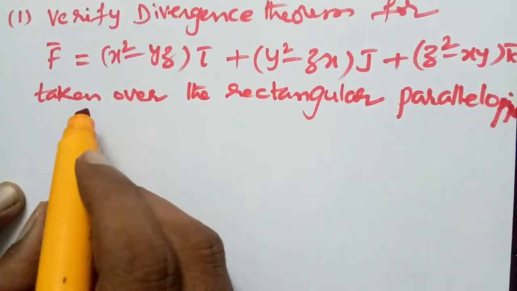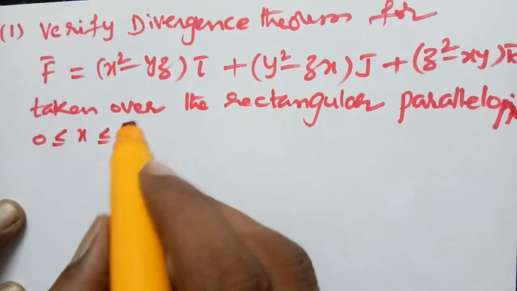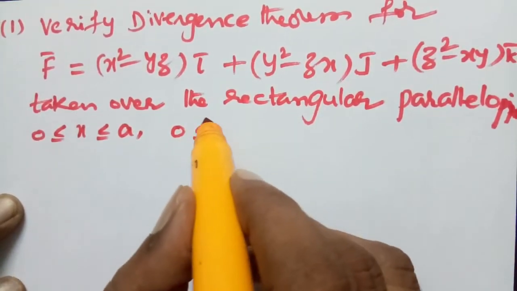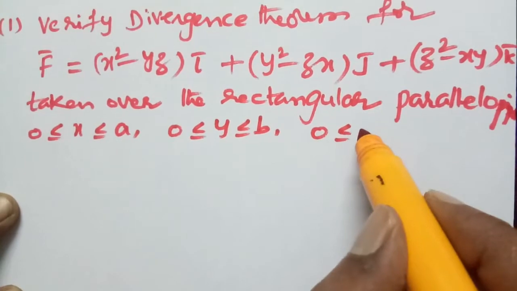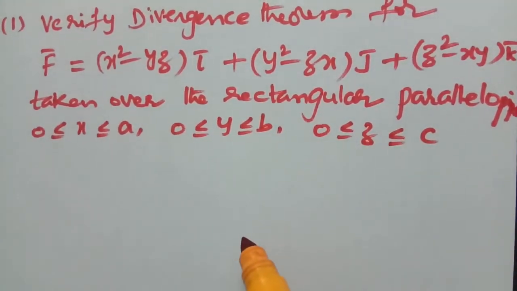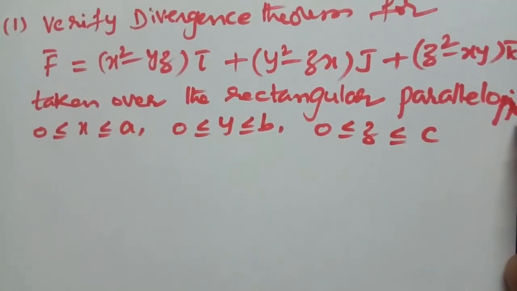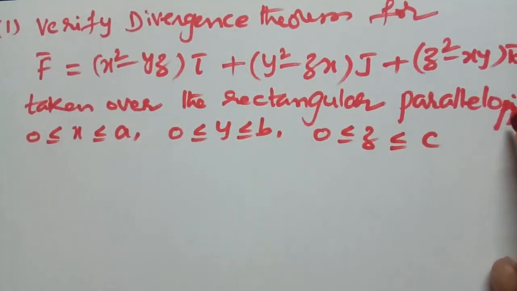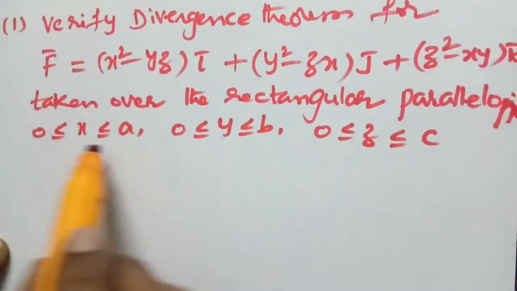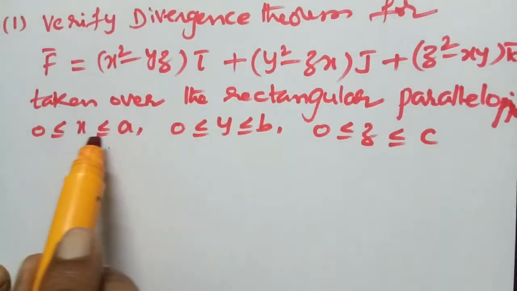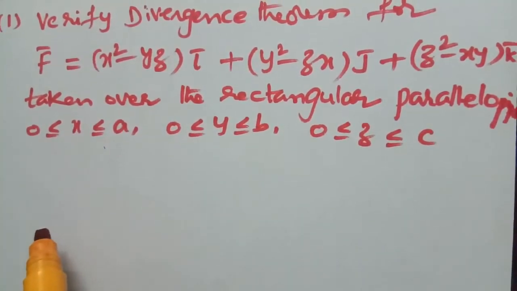The rectangular parallelopiped is 0 less than or equal to x less than or equal to a, 0 less than or equal to y less than or equal to b, 0 less than or equal to z less than or equal to c.